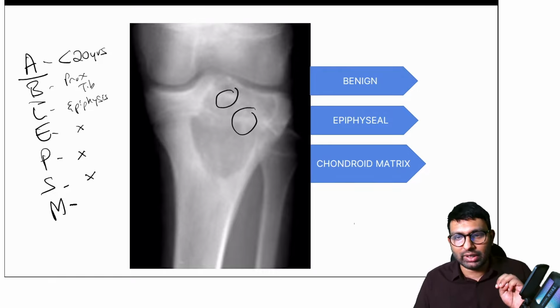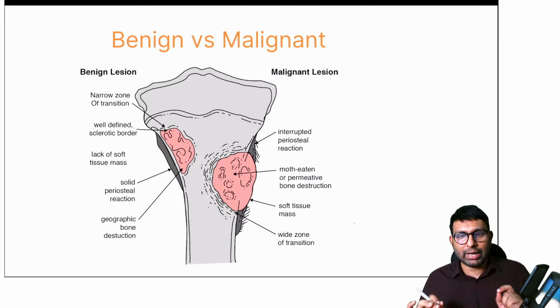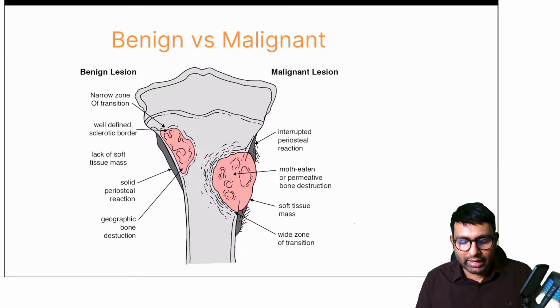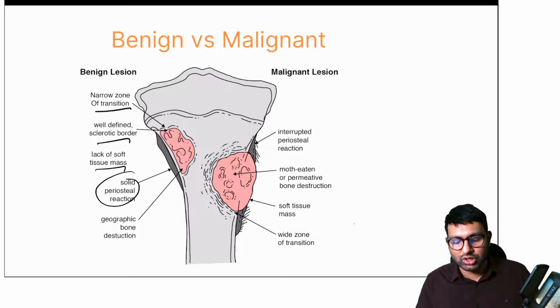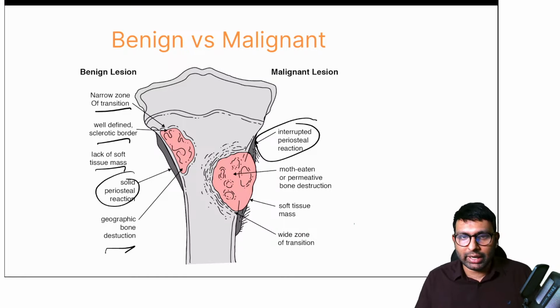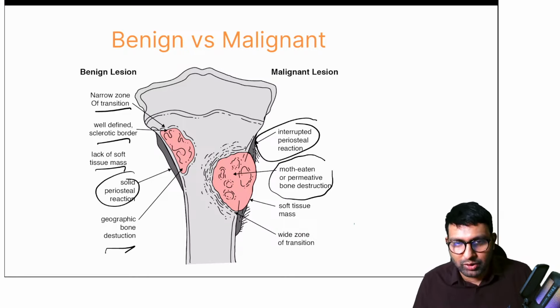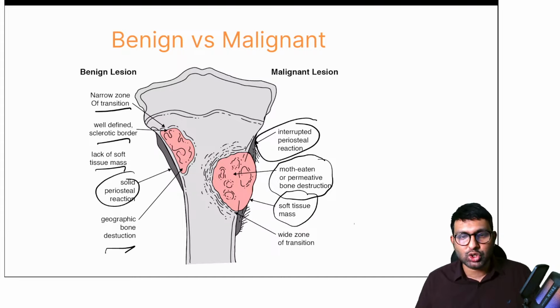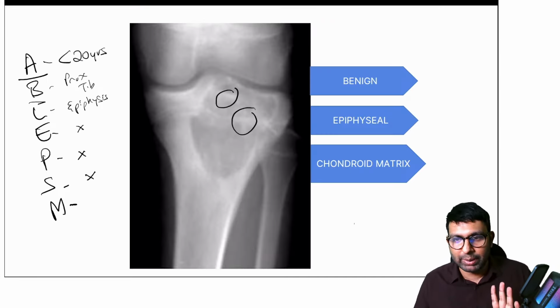Now let's look at each of the criteria. The first criterion is benign or malignant. How do you make that sure? Benign will have a narrow zone of transition, well-defined sclerotic bone, lack of soft tissue mass, solid or no periosteal reaction, and some little bone destruction, not major. In malignant, there will be interrupted periosteal reaction, severe bone destruction, soft tissue mass, and a wide zone of transition. So looking at this tumor, it looks benign. We are sure of that.